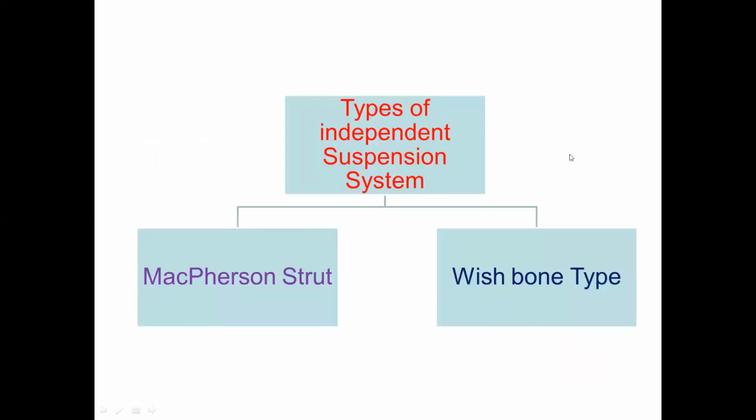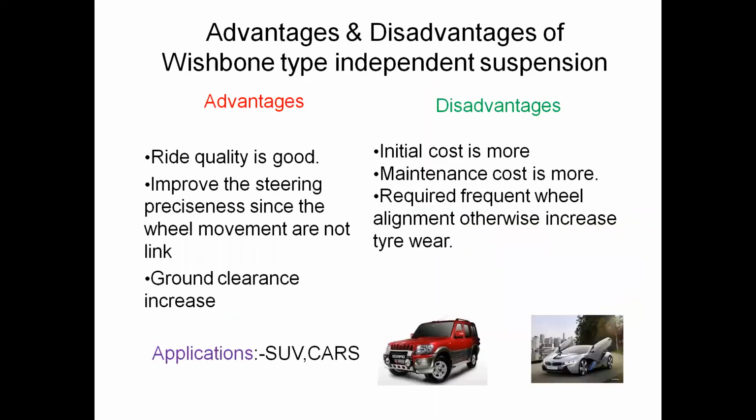You can see the types of independent suspension system. There are two types of independent suspension system: the McPherson and the Wishbone type. We will discuss this independent suspension system in detail in the next class.